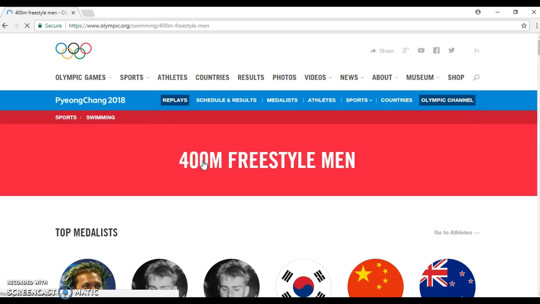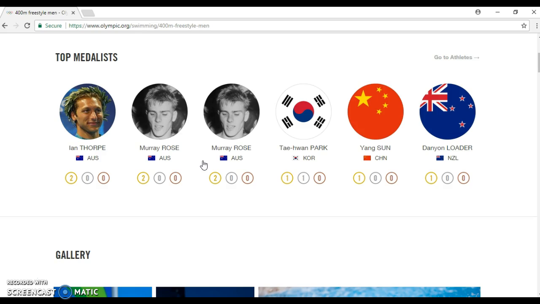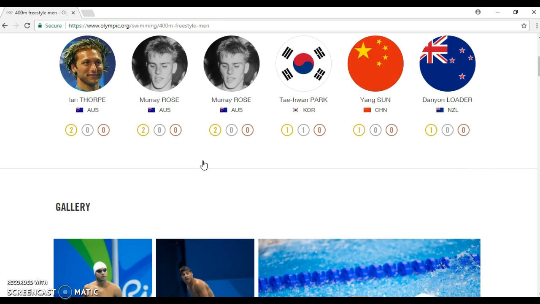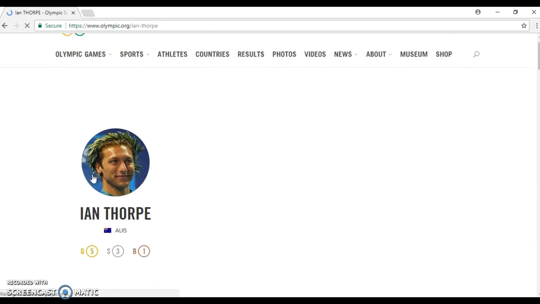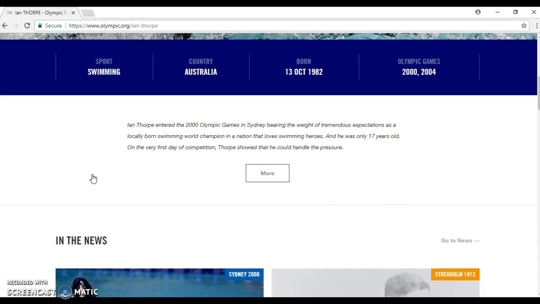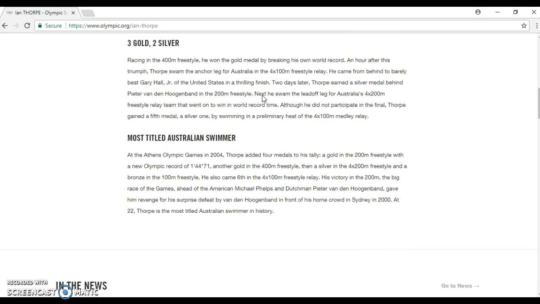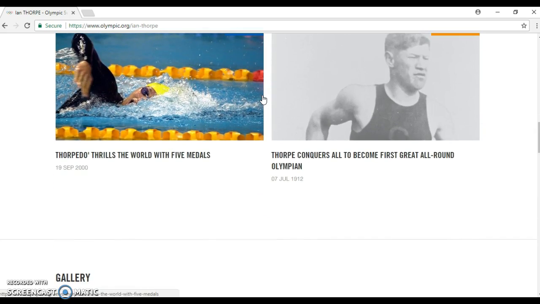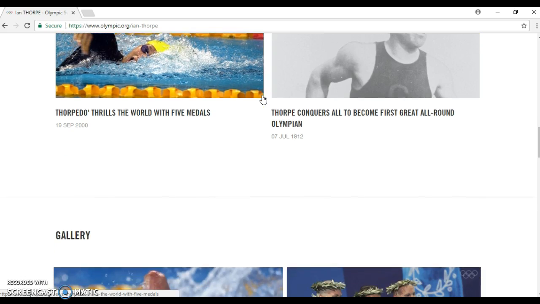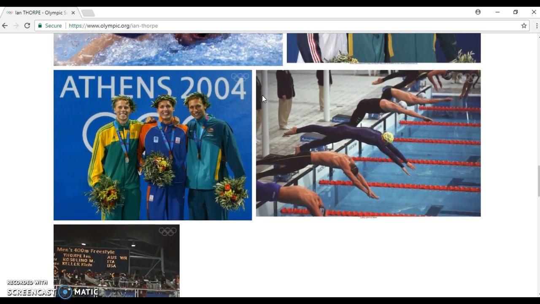And when you click on it, it's going to tell you about top medalists. It's going to give you some picks and some options. And you can click on one of them. And when you click on the athlete, it takes you to the same sort of information I showed you earlier for Usain Bolt. And this just goes to show that all the pages are set up in the same way.